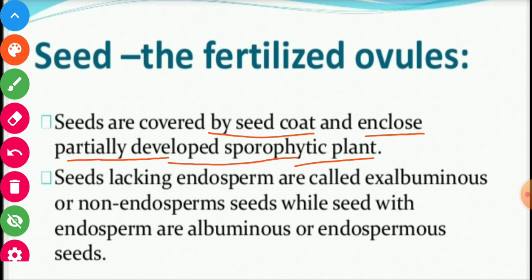Seeds lacking endosperm are called exalbuminous or non-endospermous, while seeds with endosperm are called albuminous or endospermous seeds. So two categories are there, endospermous and non-endospermous.